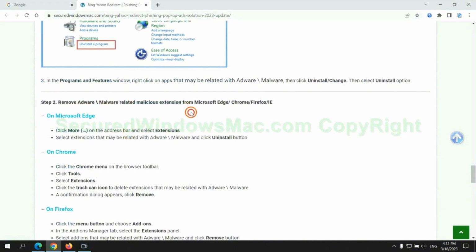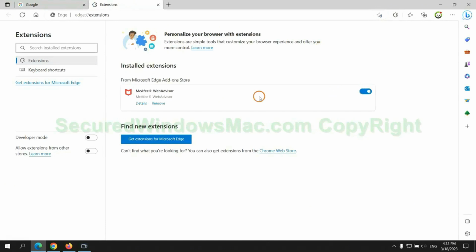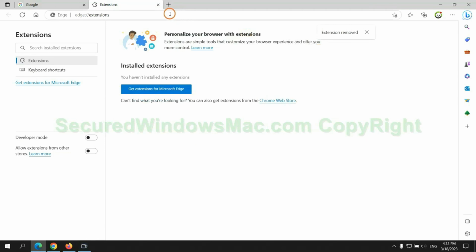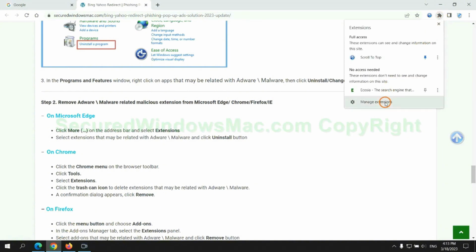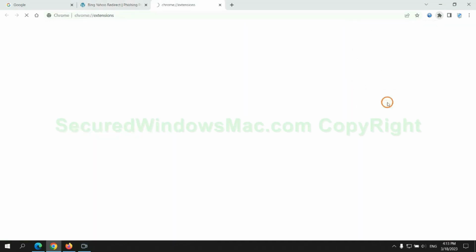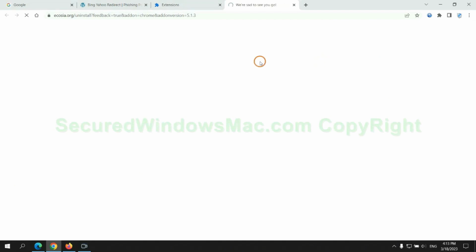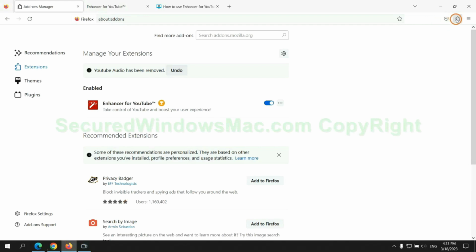In step 2, we need to remove malicious extensions from the web browsers. First remove the extension on the Edge browser. Then remove the extension on Chrome. And remove the extension on Firefox.